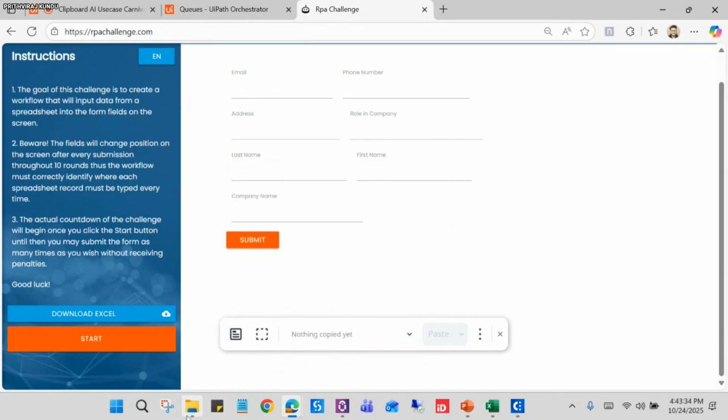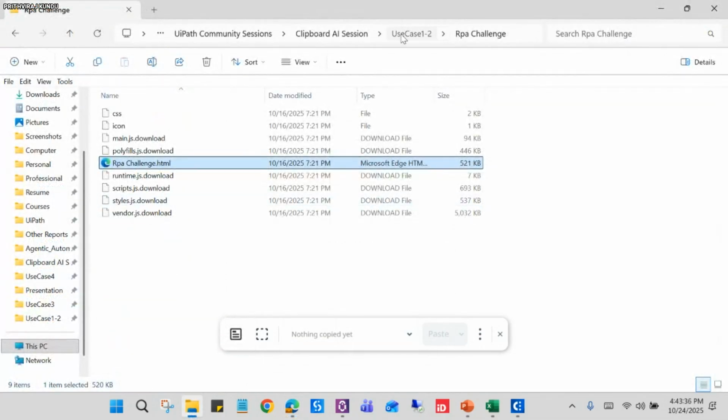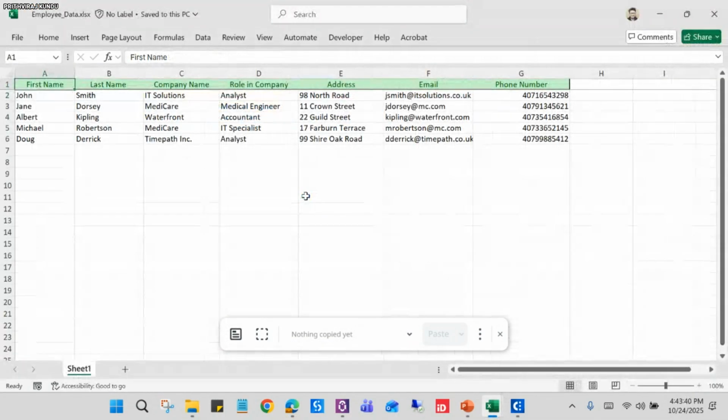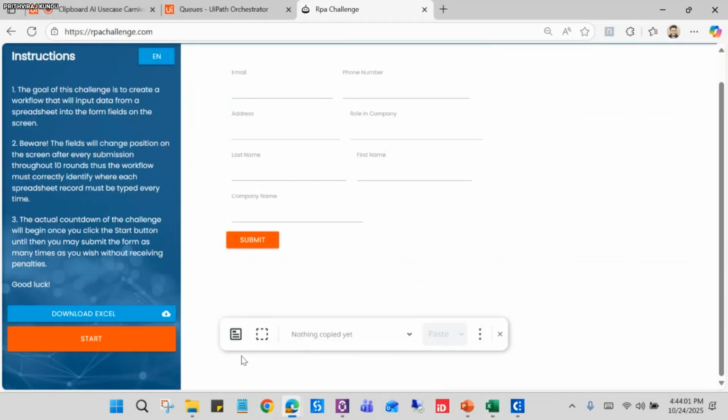Okay. For this, let me open this employee data Excel sheet. Here come 5 rows for the employees, and each has the first name, last name, company name, role in company, address, email, and phone number. So let's copy this data from this Excel and paste it into the website, right?